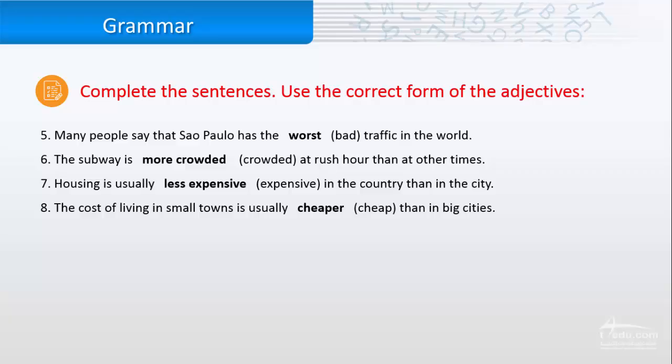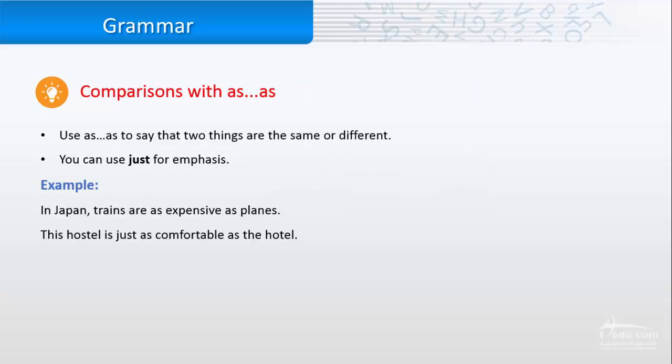Number six, the subway is more crowded at rush hour than at other times. So more crowded because it's a long adjective. Number seven, housing is usually less expensive in the country than in the city. It's comparative again, and I use less expensive because expensive is a long adjective. Number eight, the cost of living in small towns is usually cheaper than in big cities. So again, it is comparative, and I add -er at the end of the adjective.